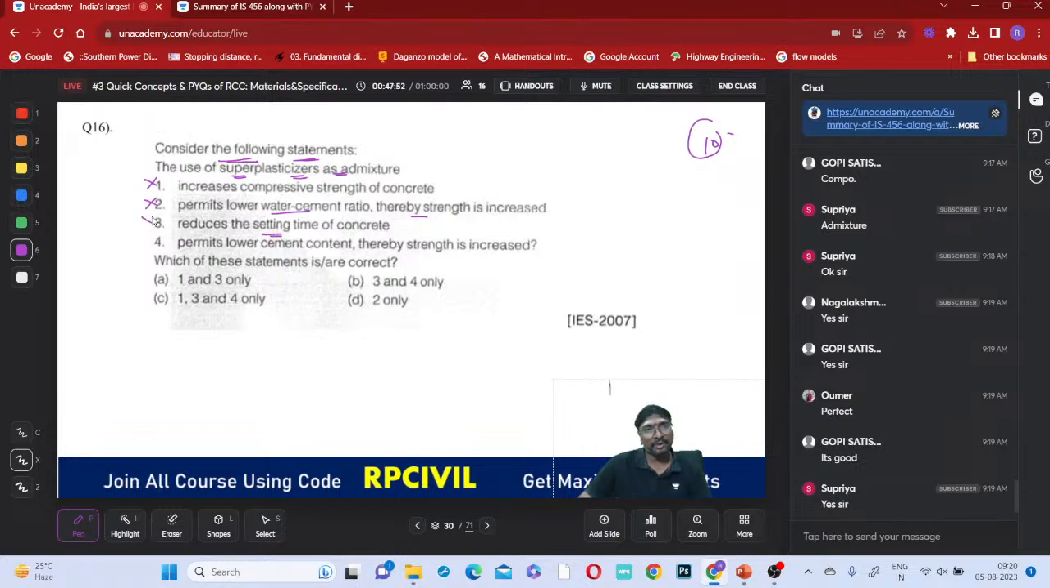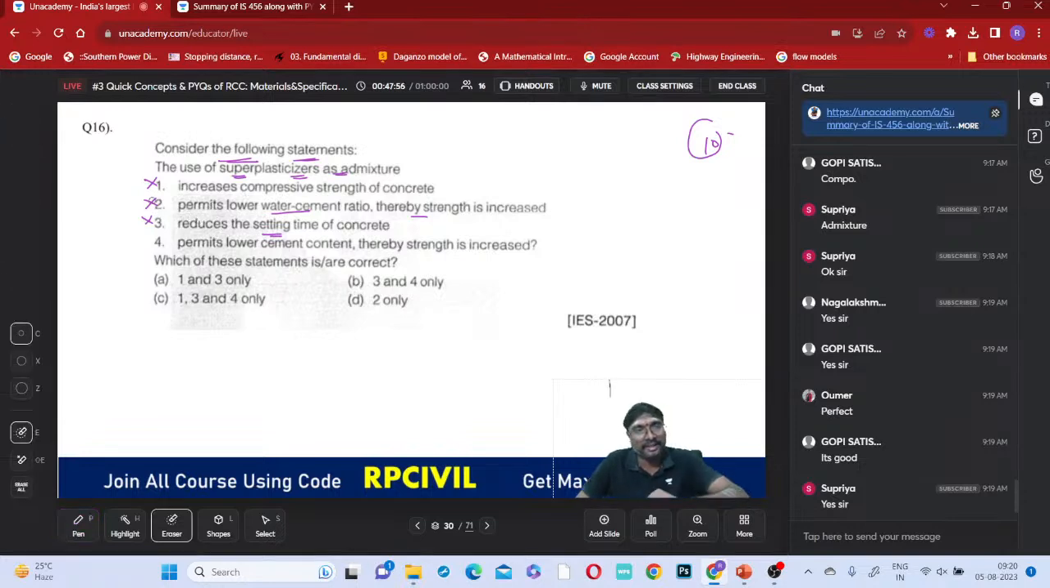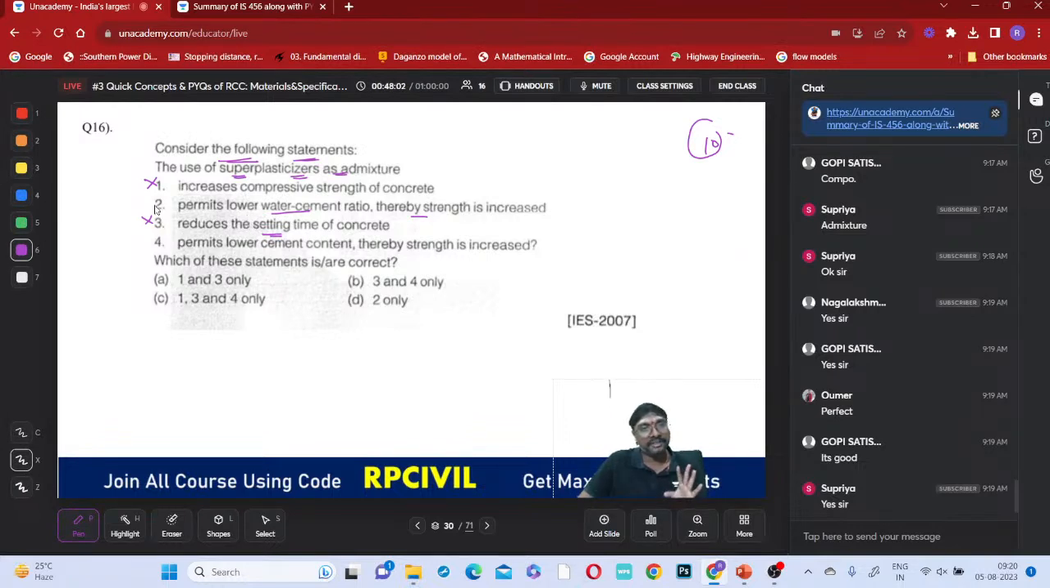Reduces setting time? No, those are called retarders. But here, approximately, the second one can be selected. Permits, okay, if you observe for a while, that is also wrong. They will not reduce the setting time. Permits low cement content, so it is not like that. So no option is 100% perfect. When no option is 100% perfect, which one is nearest to a correct answer?